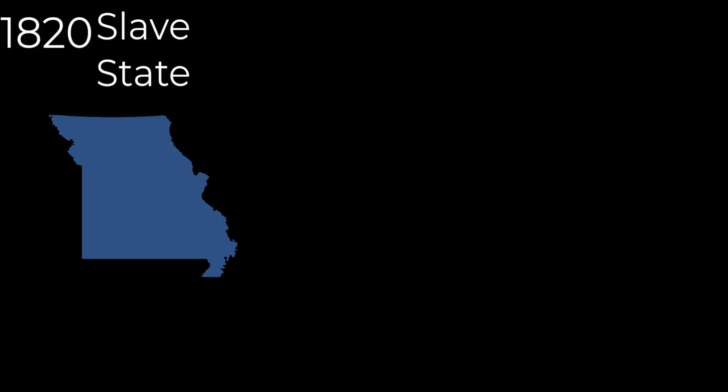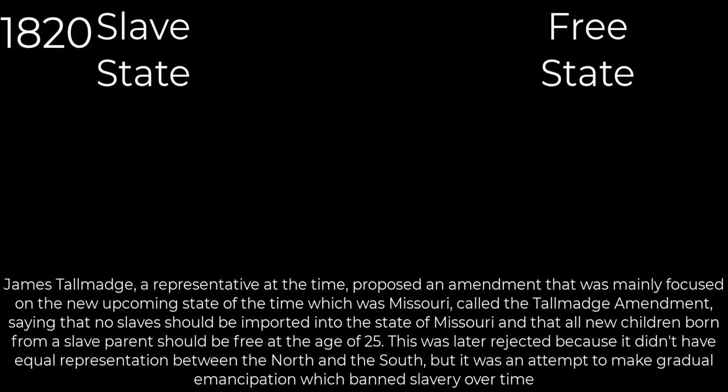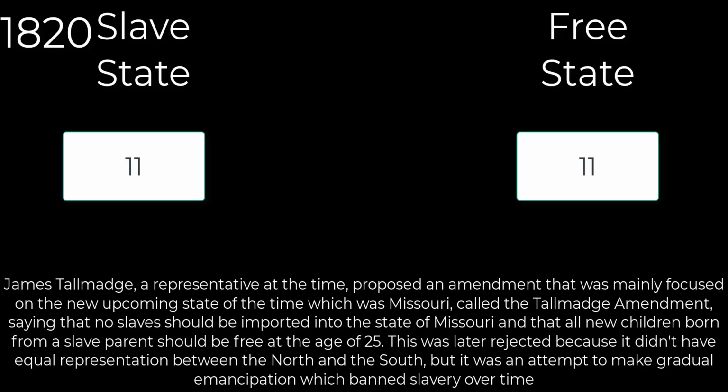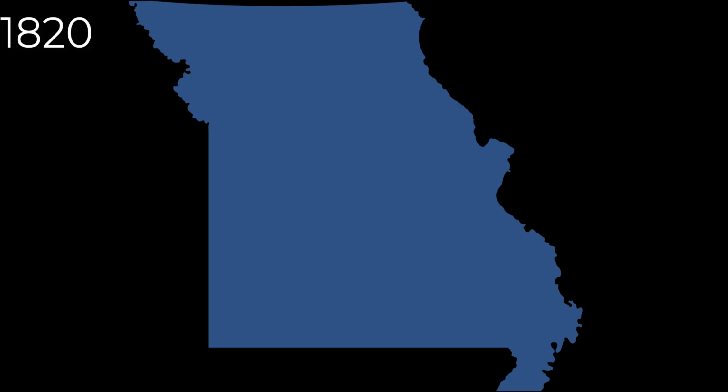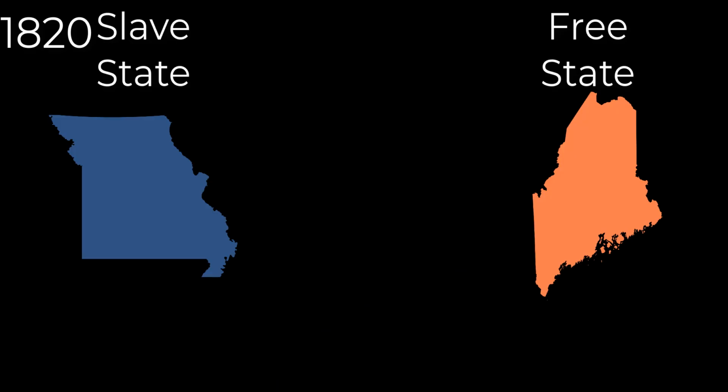Although this was a great thing for the slave state count, this caused an issue between the balance of the slave states and free states, which was 11 free and 11 slave at the time. Even though the addition of Missouri would have disturbed the balance of free states and slave states, Maine would be added to the Union as a free state, balancing the number of free states and slave states.